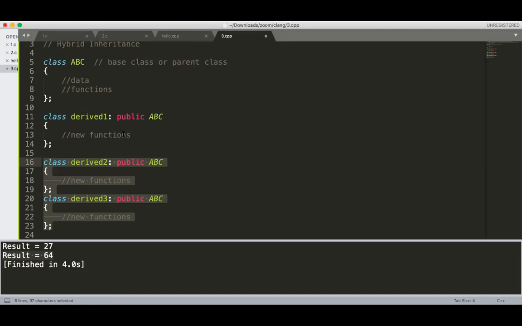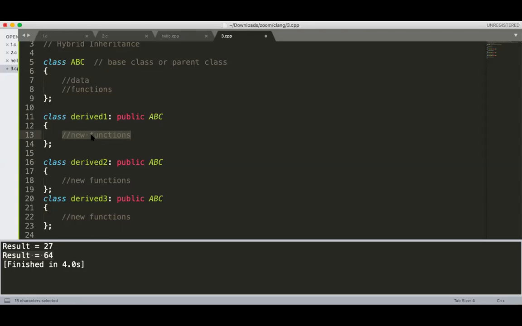Now the next one is multi-level inheritance. In multi-level inheritance, what happens? A base class is there. Using the base class, I have derived a new class. Yes, single inheritance I have done. Now I have to add something new into the derived class itself. Now what is the derived one class? It is the ABC implementation plus its own implementation.